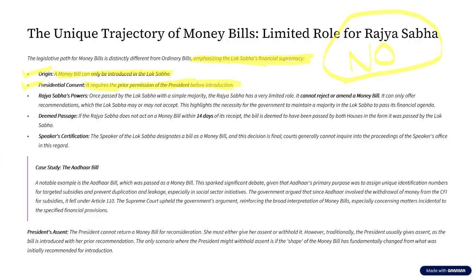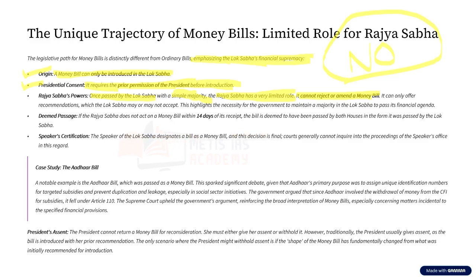Okay. Now, the fourth difference. See, as we know, money bill is introduced only in Lok Sabha. Now, let us assume the money bill is passed in Lok Sabha. With what majority? Again, it requires only a simple majority. Once the Lok Sabha passes the money bill, it goes to Rajya Sabha. Now, Rajya Sabha has a very, very limited role with respect to this money bill. Now, what is this limited role? Rajya Sabha cannot reject the money bill and Rajya Sabha cannot amend the money bill.